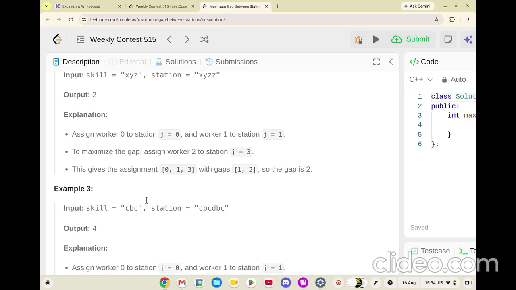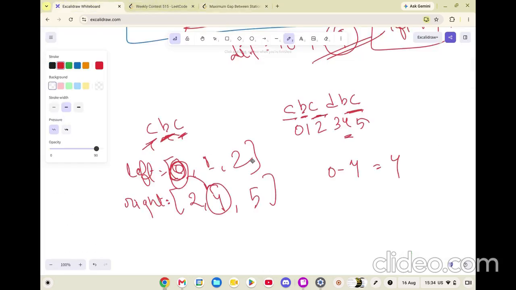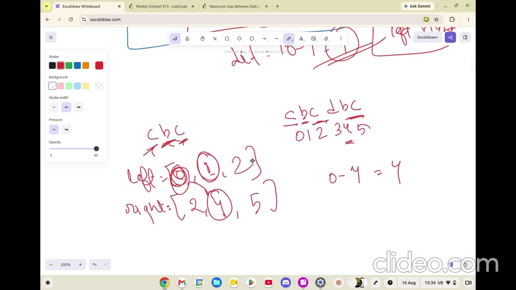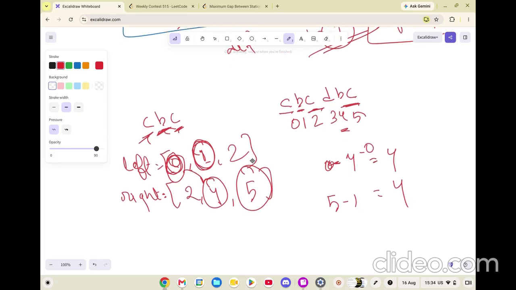Did we make some mistake? No, I think we are on the right path. For this character the leftmost value is 1, and the rightmost is 5. So 5 minus 1, this should be 4. And for this we can't have a rightmost value, so we end at this place. So the difference that you can have is 4.